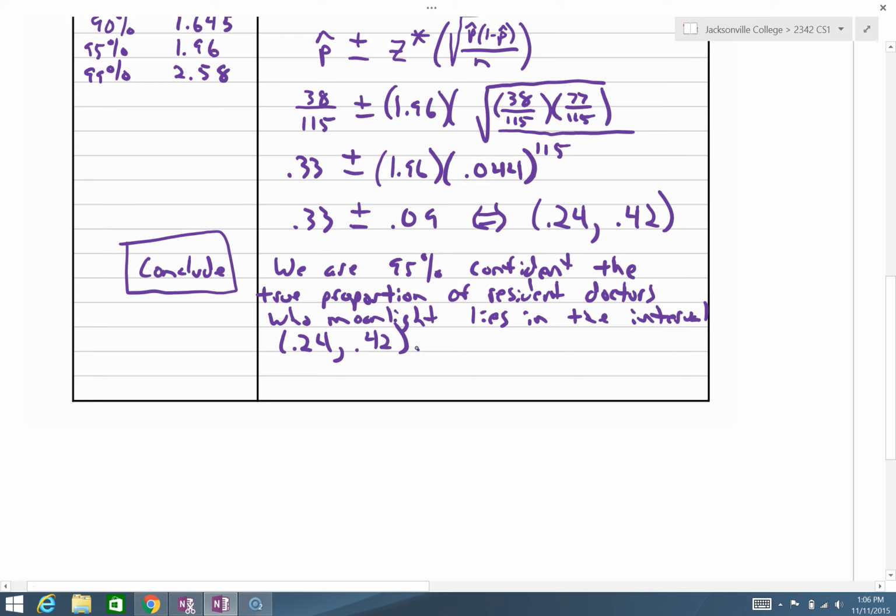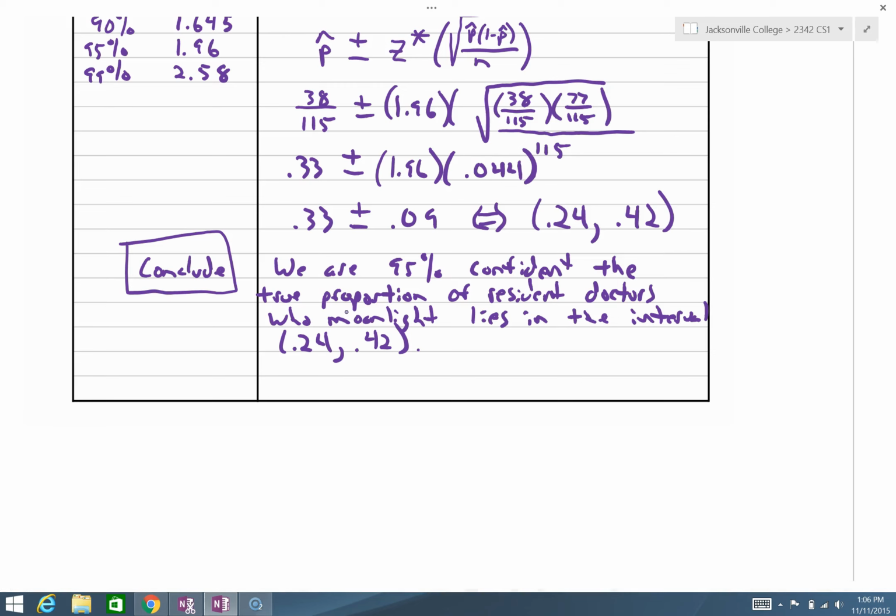Well, it doesn't mean there's a 95% chance it's in there. The true number, we either caught it or didn't. It's either a 0% chance or a 100% chance. Essentially, this is an already flipped coin. Okay. Before you flip a coin, we'll say there's a 50% chance it can be heads. After you flip it, it's either heads or tails. That's what we have here. We have an already flipped coin, okay? But we can say something about future ones, all right?